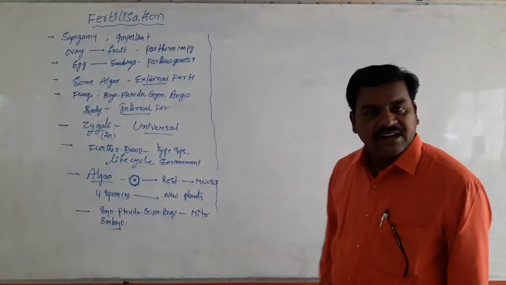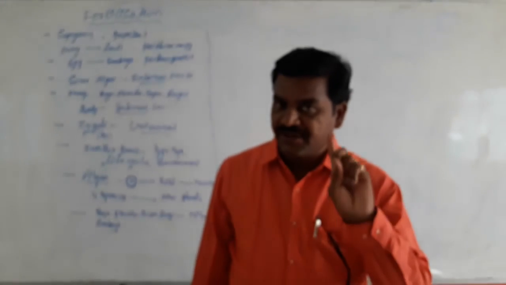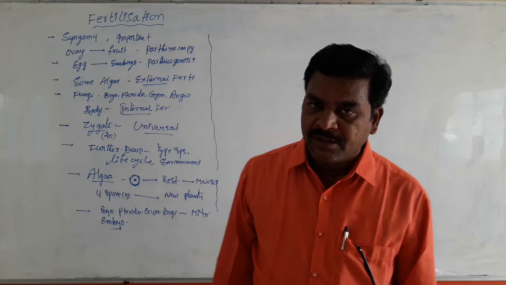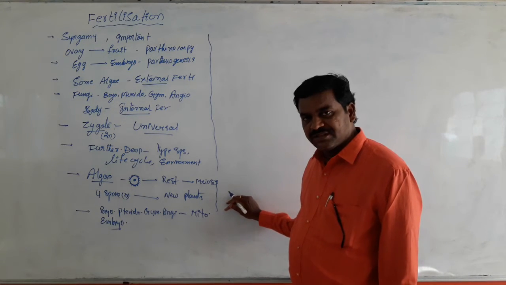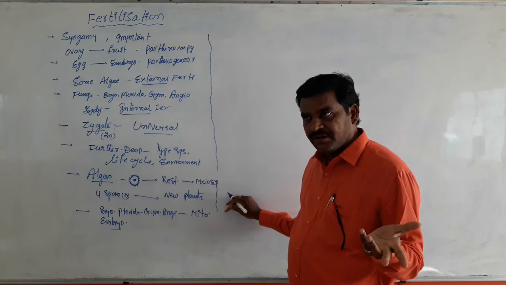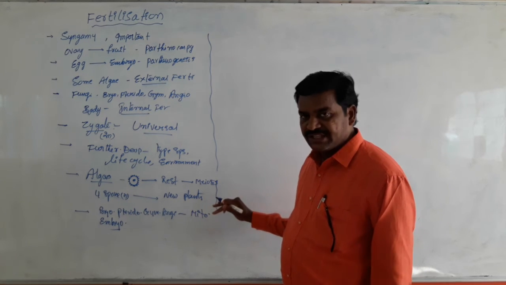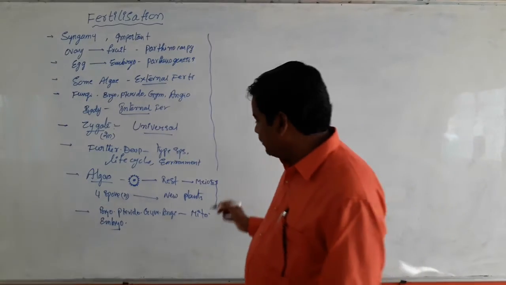In non-embryophytes like algae, the zygote divides by meiosis after a certain period of resting. But in case of embryophytes like bryophytes, pteridophytes, gymnosperms and angiosperms, the zygote divides by mitosis, leading to the formation of embryo. That is the nature of zygote in embryophytes and in non-embryophytes.